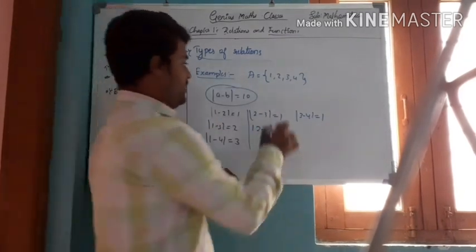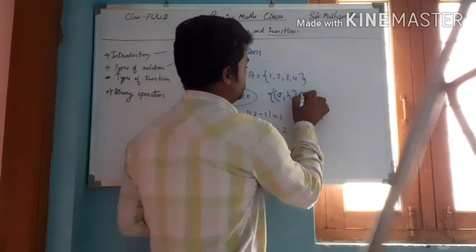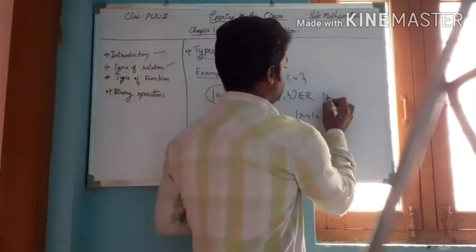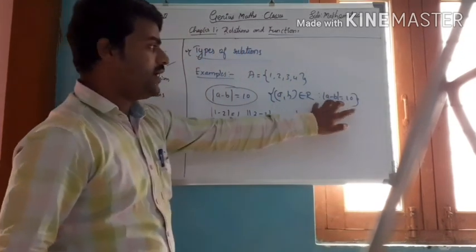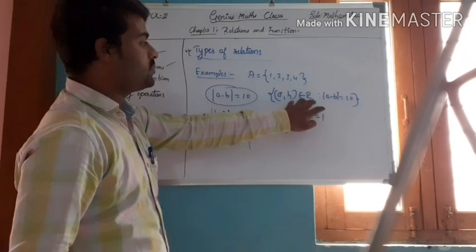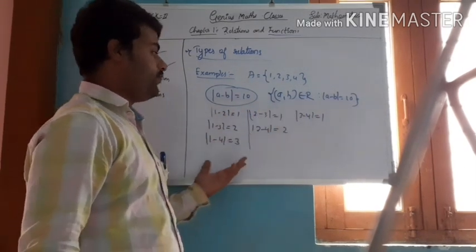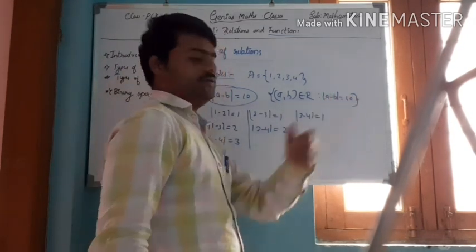If I define the relationship (A, B) belongs to R such that modulus of A minus B equals 10, this relation doesn't contain any ordered pair which satisfies the condition.